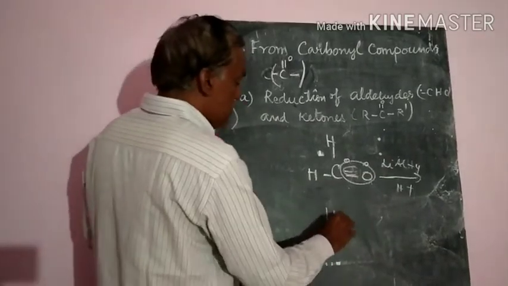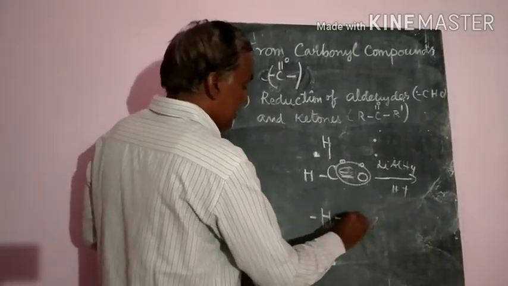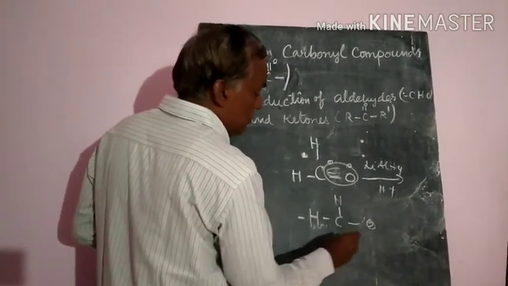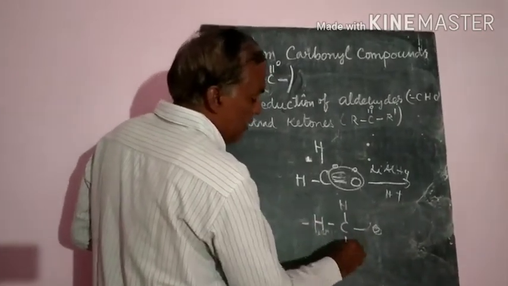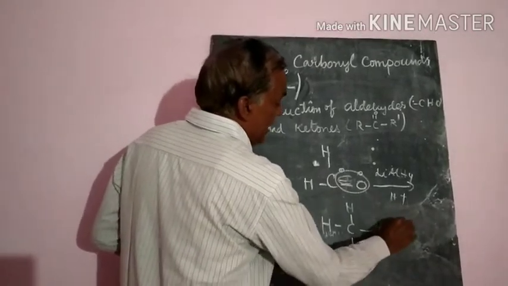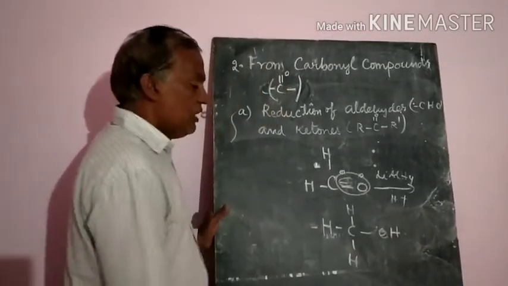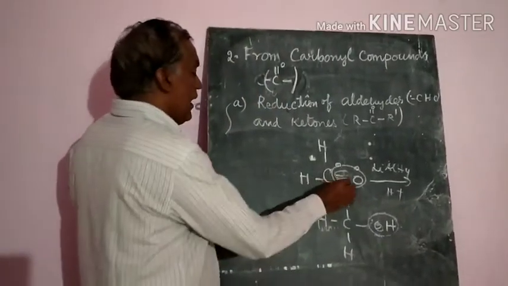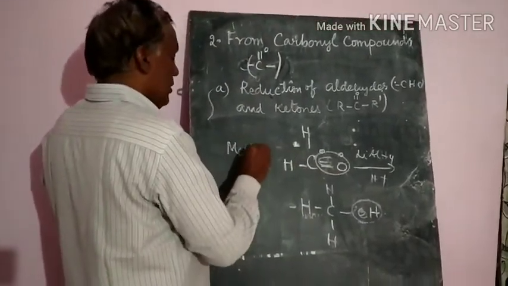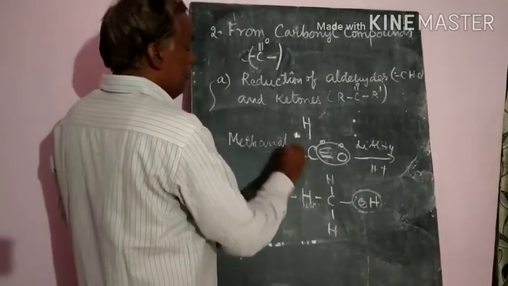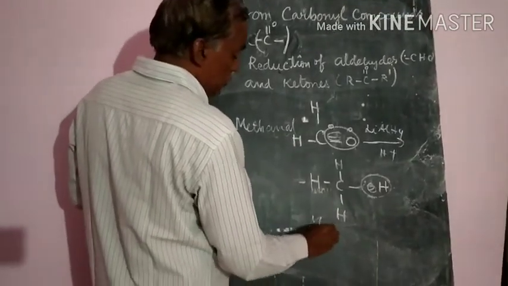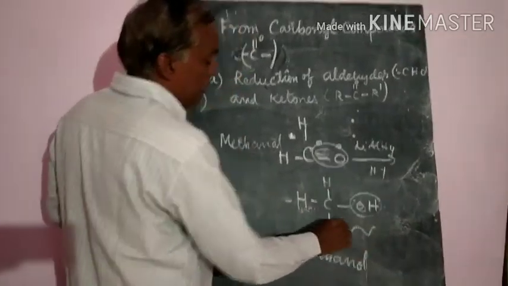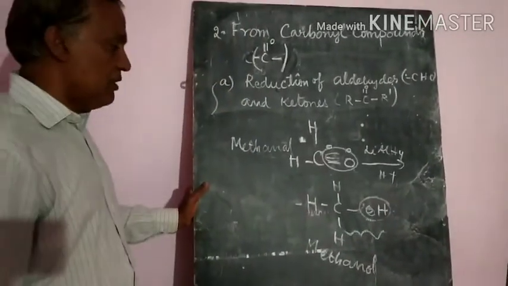So it forms H-CH2-OH. One hydrogen will be added here, another hydrogen will be added here, so it forms an alcohol. That means methanol. Methanal will give methanol. It is a primary alcohol only, with the OH on the first carbon atom.